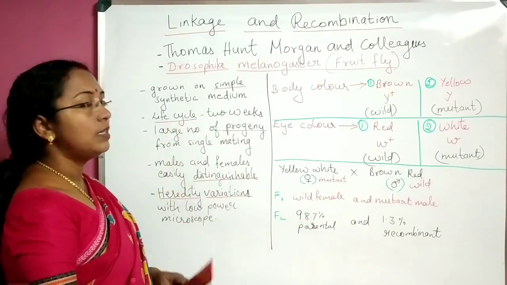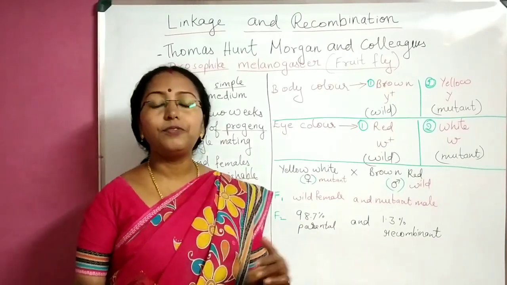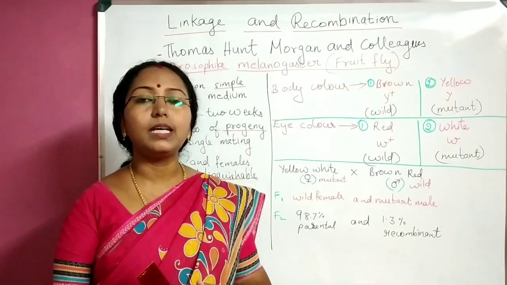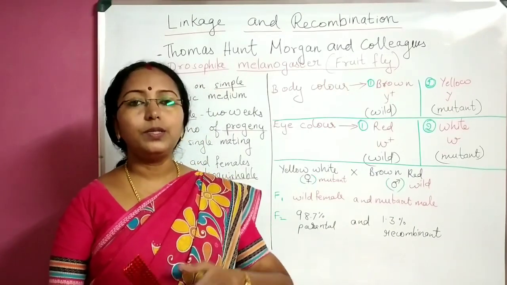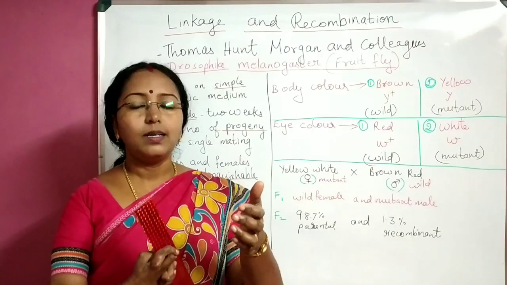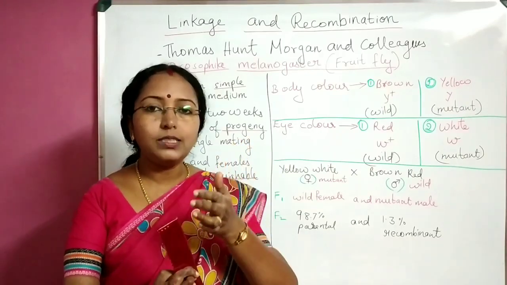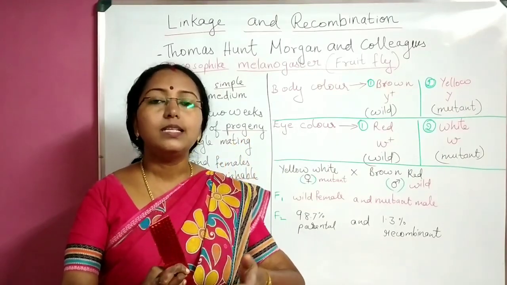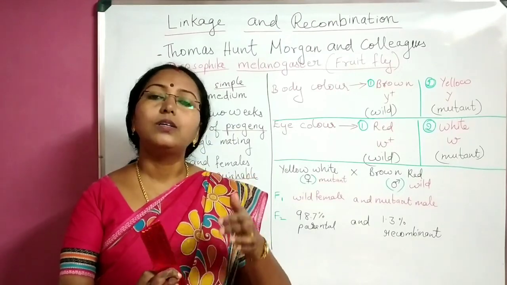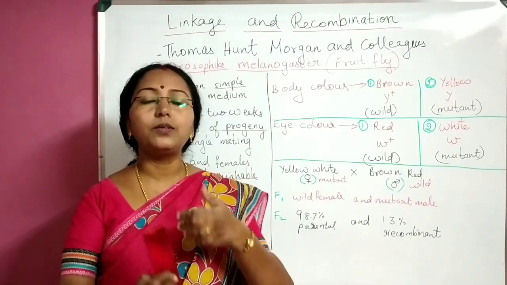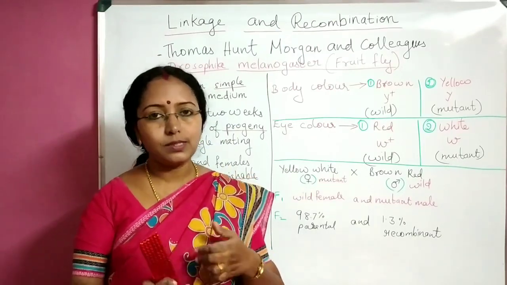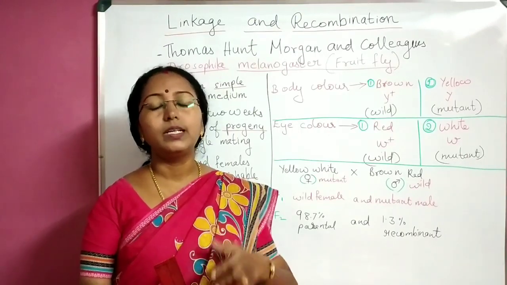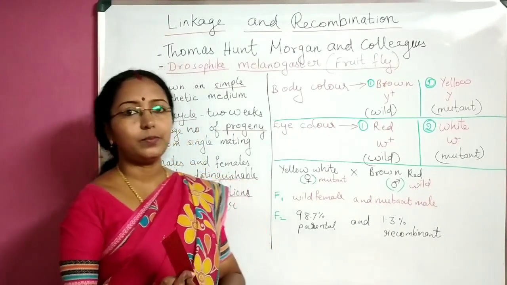The next reason is their life cycle. These flies could complete their life cycle within 2 weeks. So in order to find out the passing of characters from one generation to the next, the scientists had to wait only 2 weeks. So it was easy for them. It was time saving.